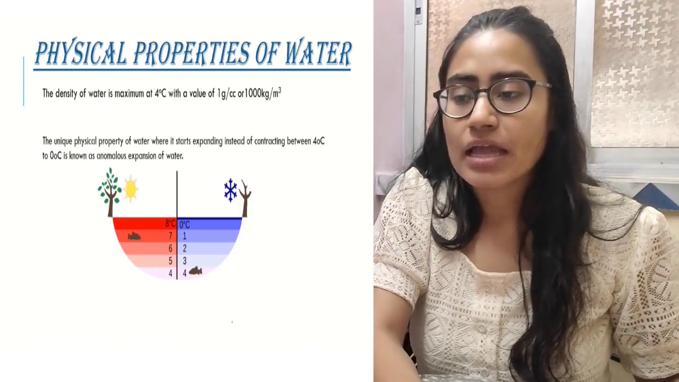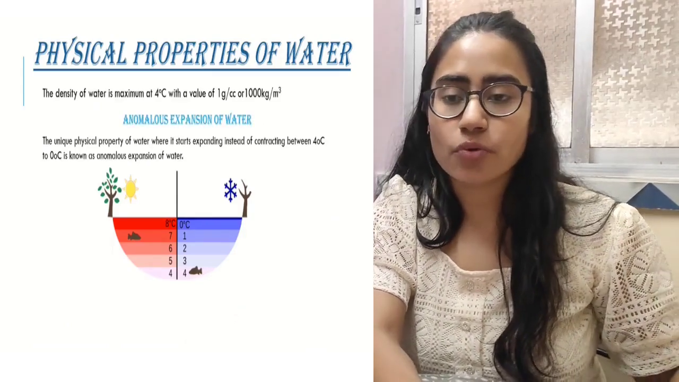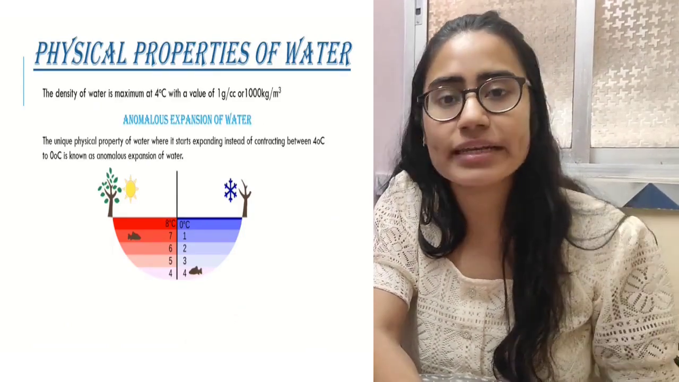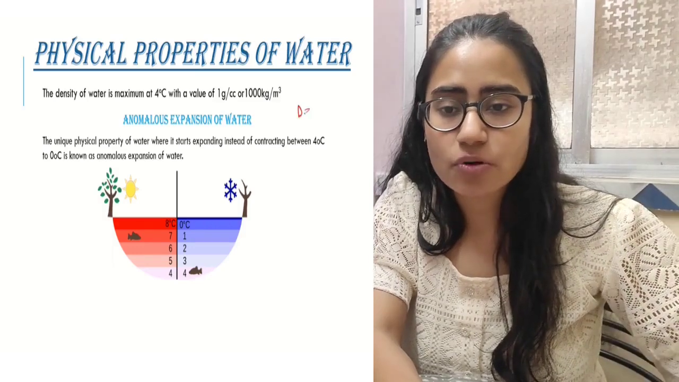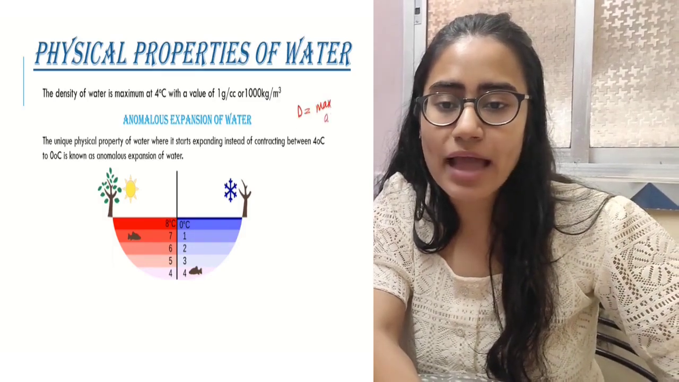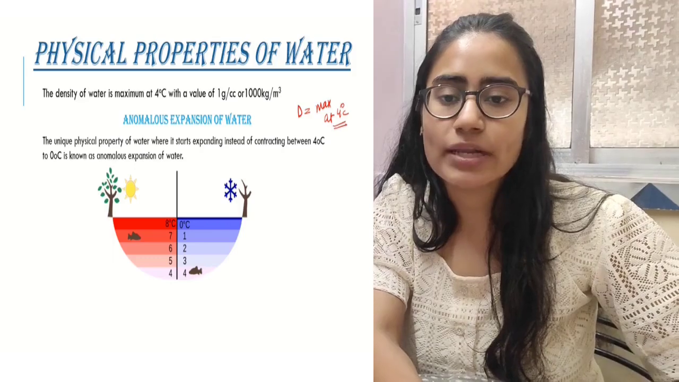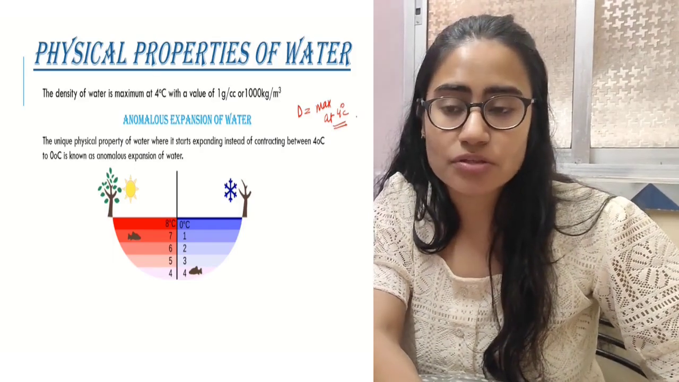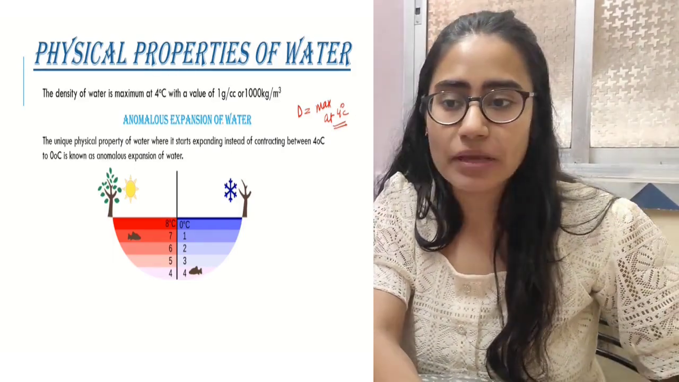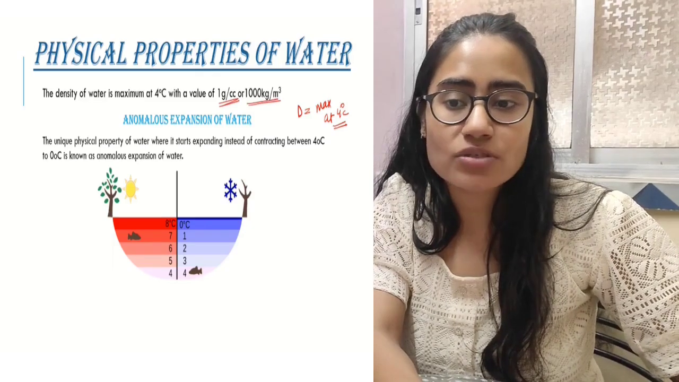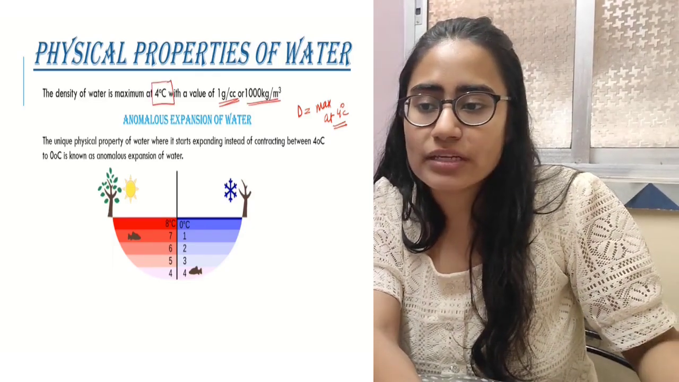Okay. The next point is the anomalous expansion of water. Before that, we should know the density of water. The density of water is maximum at 4 degrees centigrade. The value of the density of water becomes 1 gram per cc or 1000 kg per meter cube at 4 degrees centigrade.